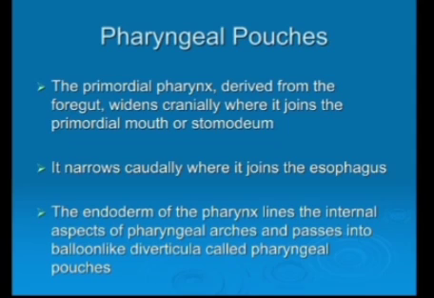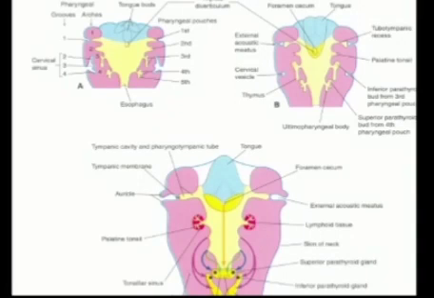Pharyngeal pouches. Pharyngeal pouches are the depressions present between two pharyngeal arches on the inside of the pharynx. They are lined by endoderm. The pharynx narrows caudally and joins the esophagus. Endoderm of the pharynx lines the internal aspect of the pharynx. It also covers the arches and passes into balloon-like diverticula called pharyngeal pouches.